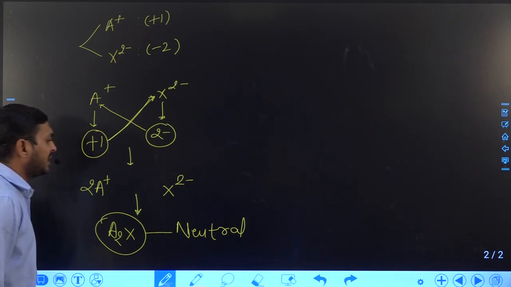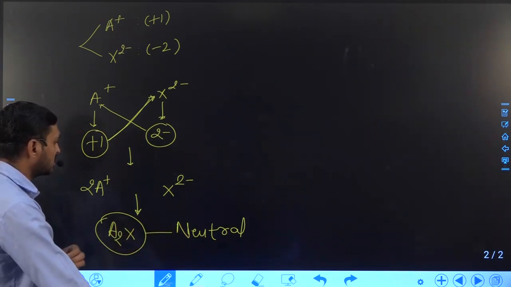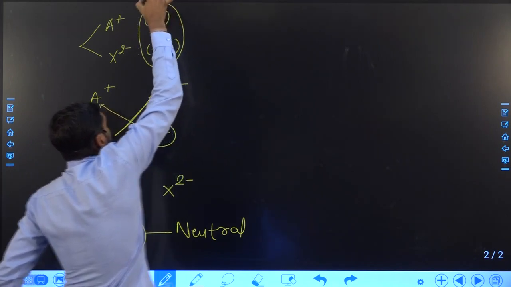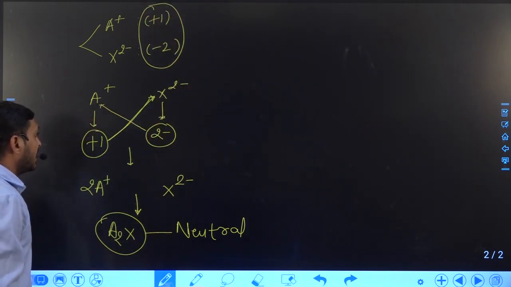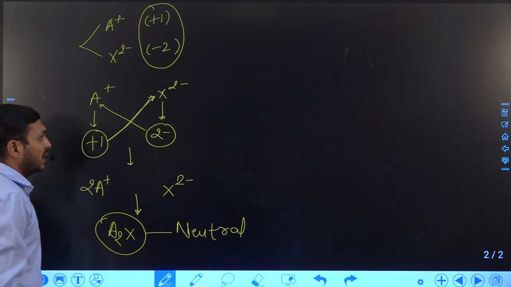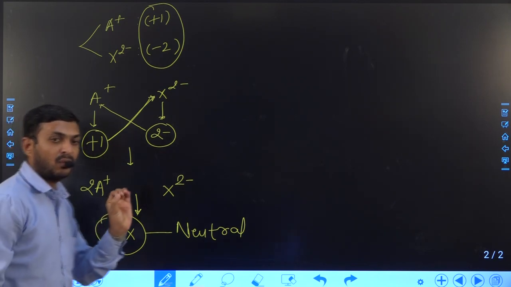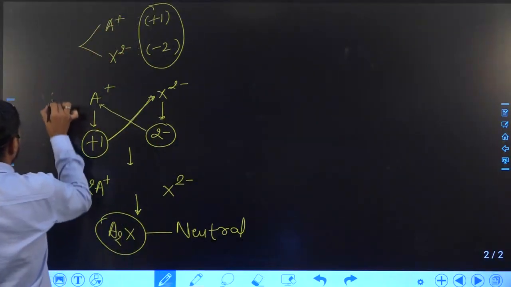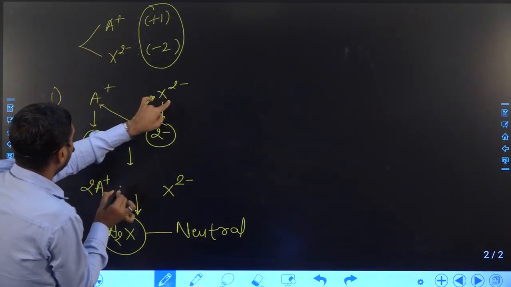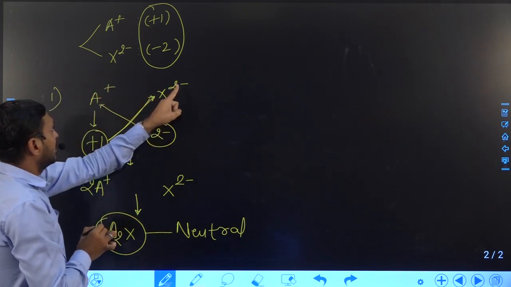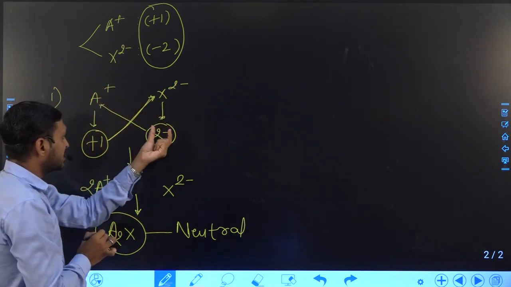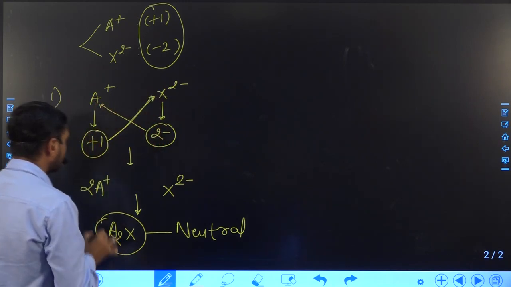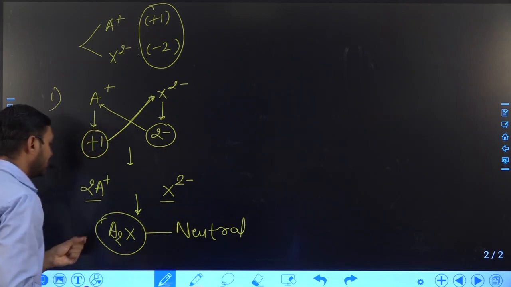The crisscross method is applied when the charges on the positive ion and negative ion are not equal. At that time, we write the positive and negative ions separately, and the charges are multiplied by each other.